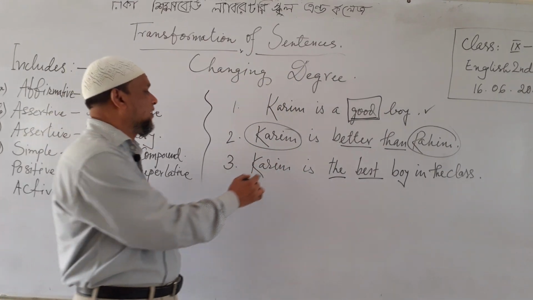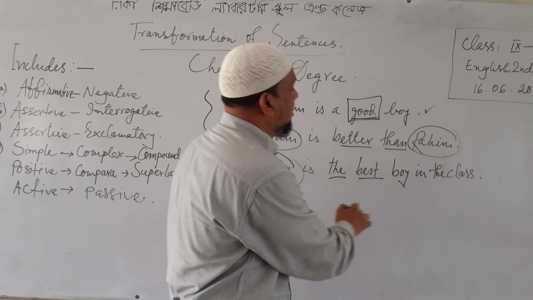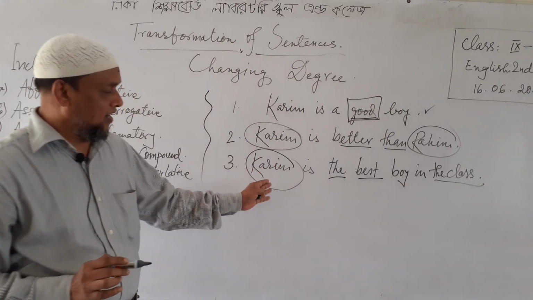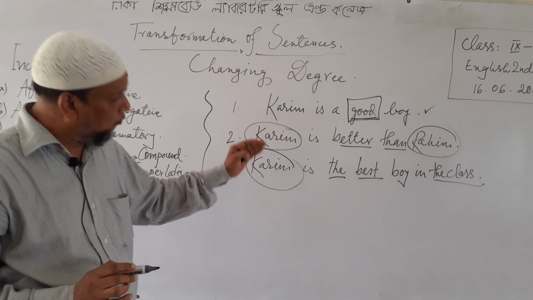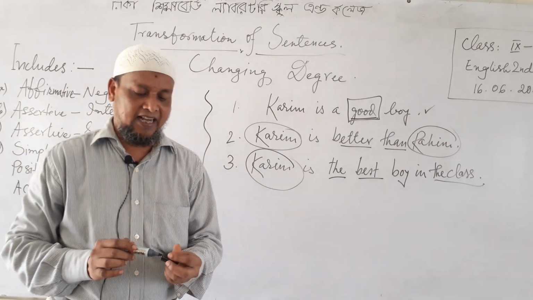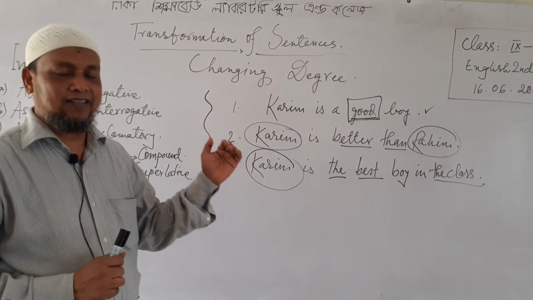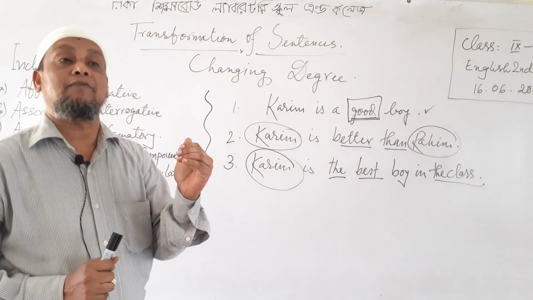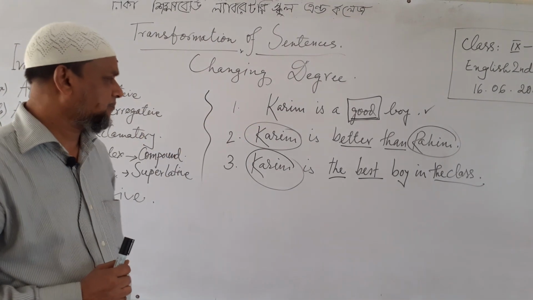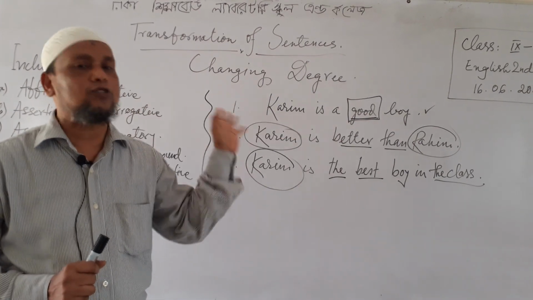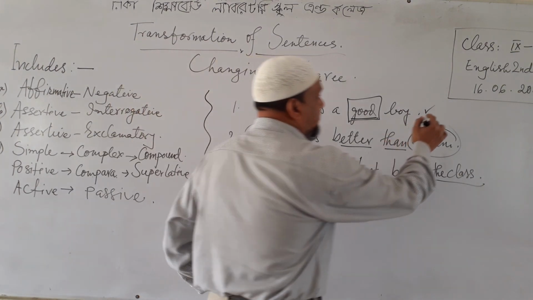And finally, Karim is the best boy in the class. This is the third sentence. Here we compare more than two. In the class is a collective noun. It means only one, but a class consists of a minimum of 50 to 60 students. So, the first one, Karim is a good boy, where there is no comparison, is the positive degree.